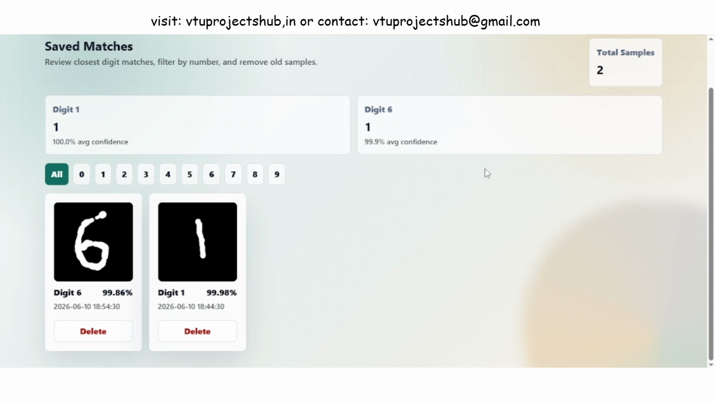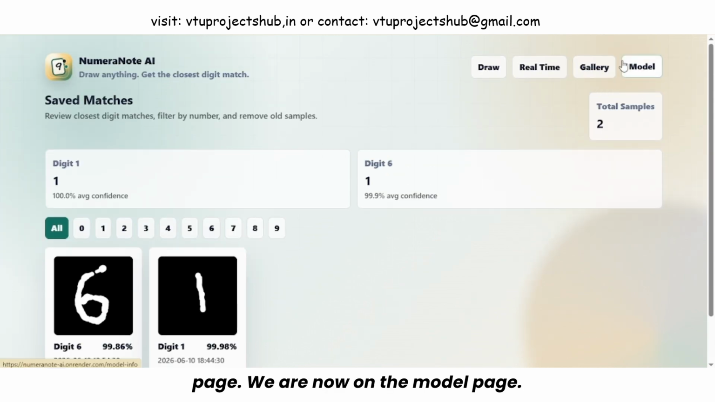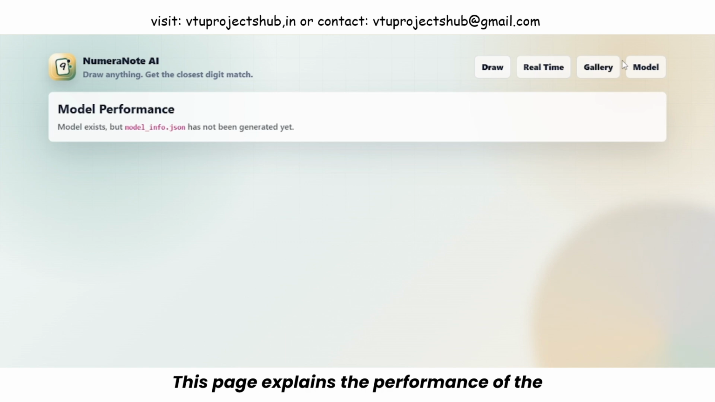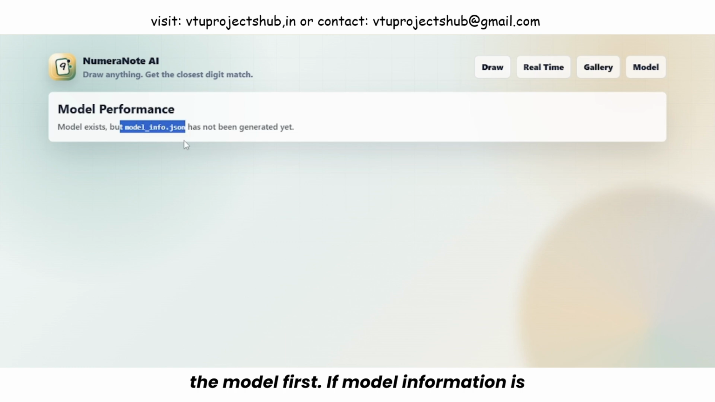Next, let us open the model page. We are now on the model page. This page explains the performance of the trained digit recognition model. If the model file is missing, the page shows a message telling the developer to train the model first. If model information is available, the page displays test accuracy, test loss, train accuracy, total parameters, epochs trained, and training time. These values come from a saved model information file generated during training. Below the metrics, the page can also show the model architecture summary. This helps the viewer understand the structure of the neural network behind the prediction.